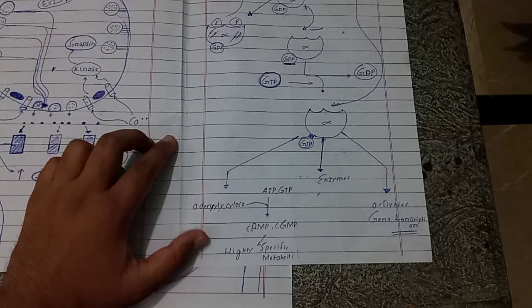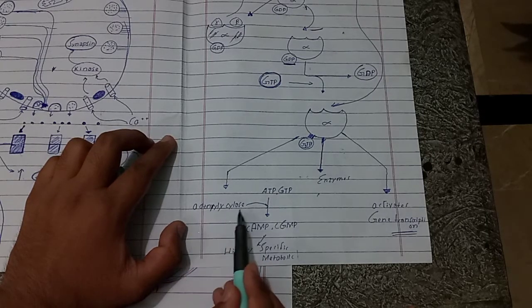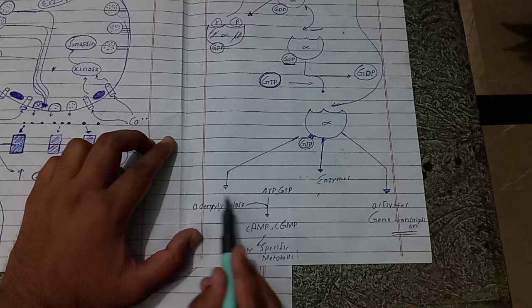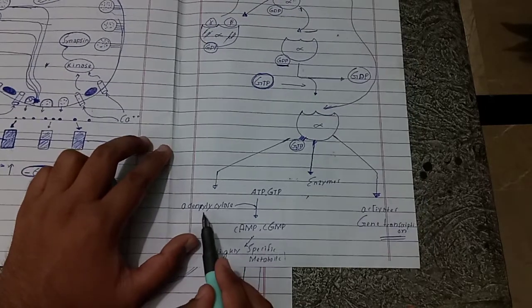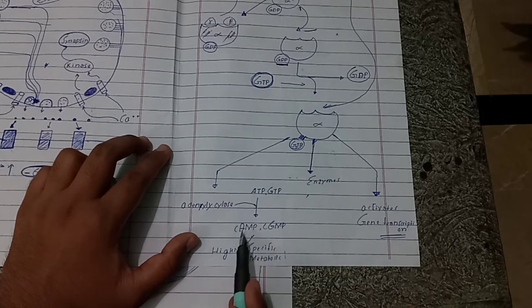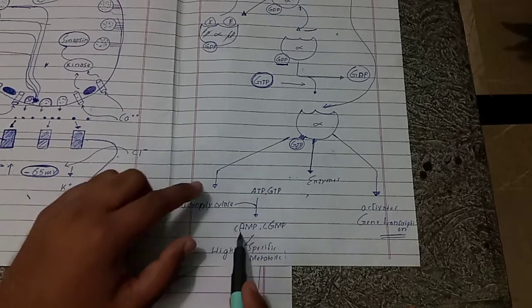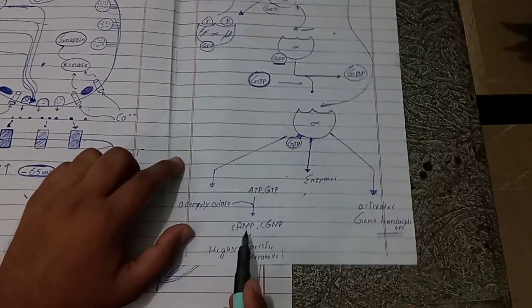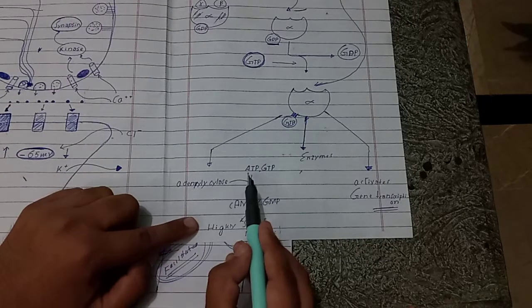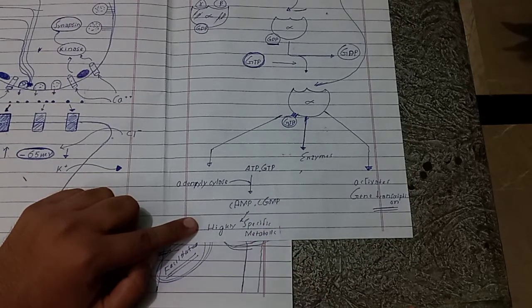The other reaction which it performs is that it activates an enzyme known as adenylyl cyclase. This adenylyl cyclase converts ATP and GTP into cyclic AMP and cyclic GMP.